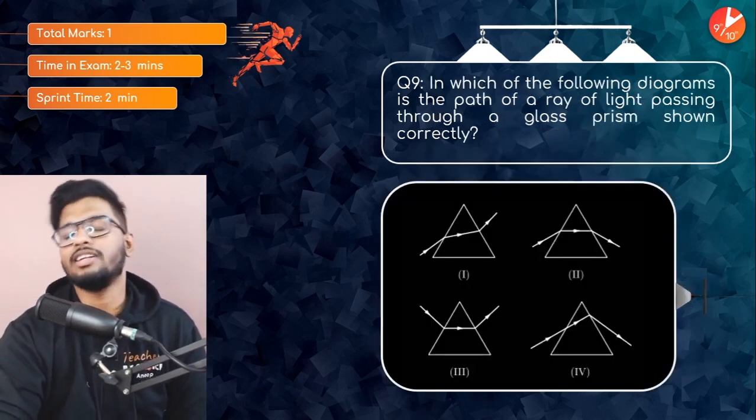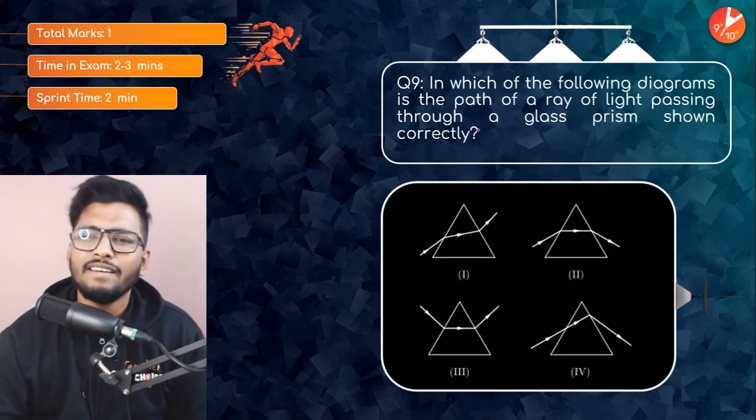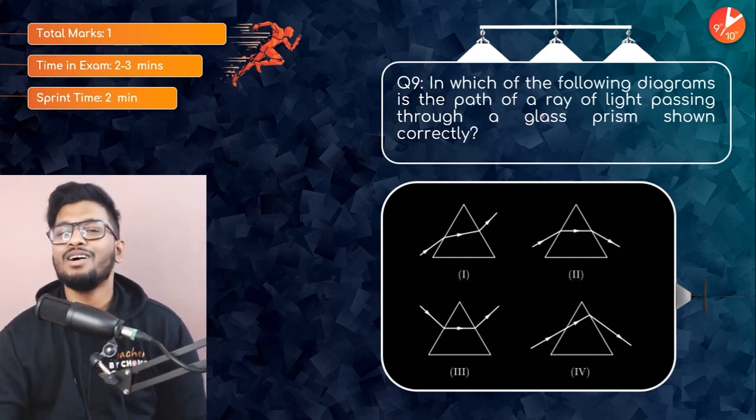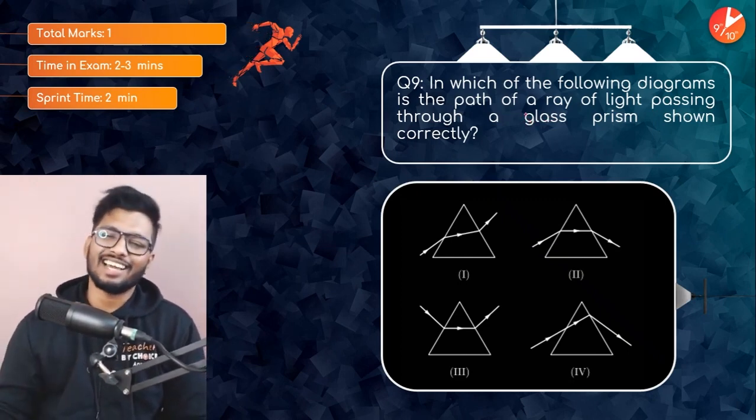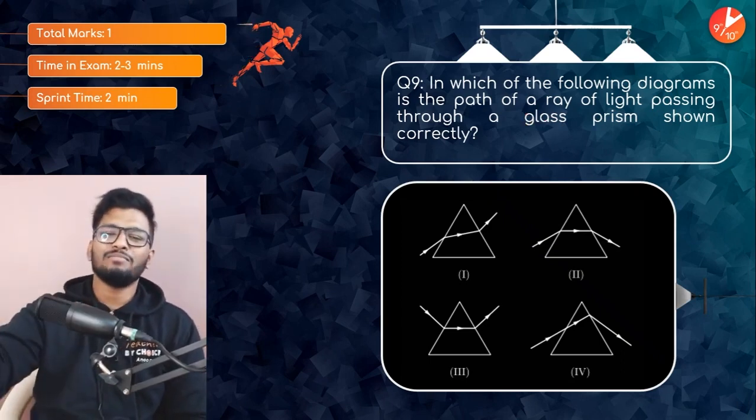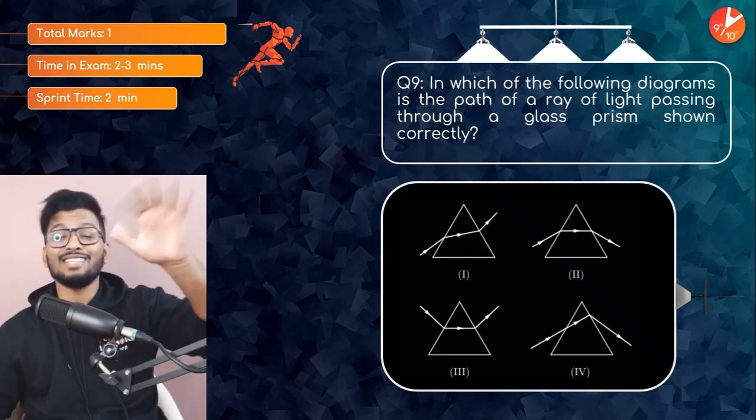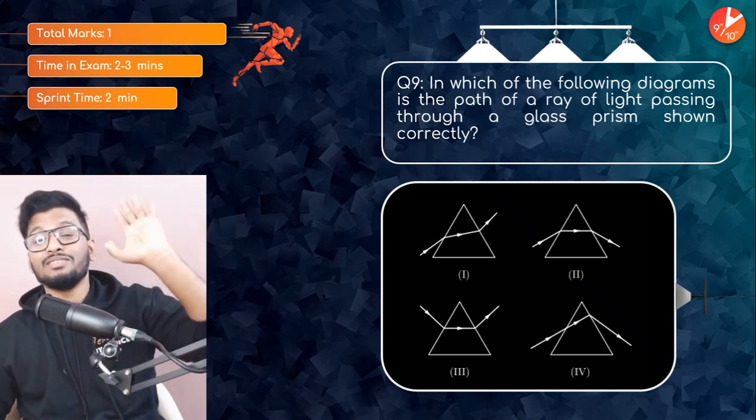All right, moving on to the next question. This one is very straightforward. Which of the following ray diagrams shows the path of a ray of light passing through a glass prism correctly? In other words, it's a triangular prism. You know the answer. Is it ray B, C, or D? It should not take more than 5 seconds, because you've been seeing this from day one in your textbooks.